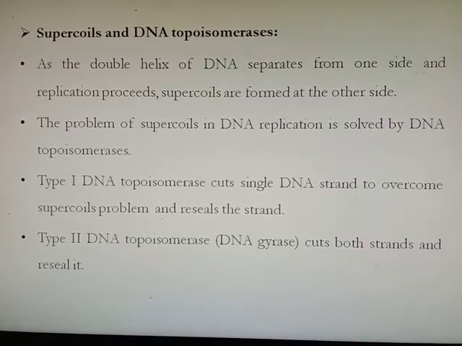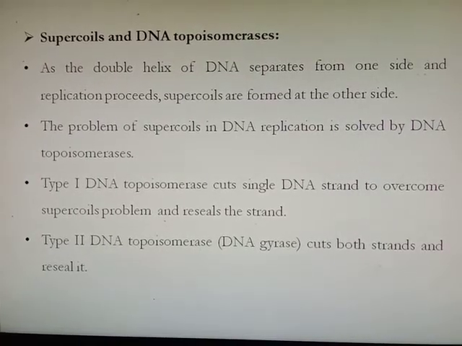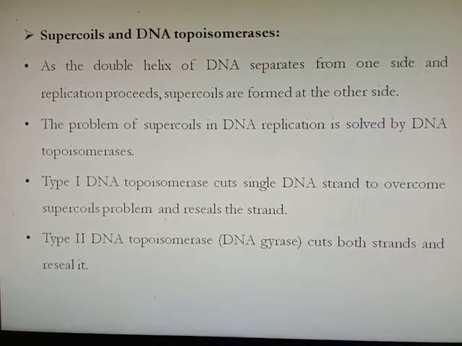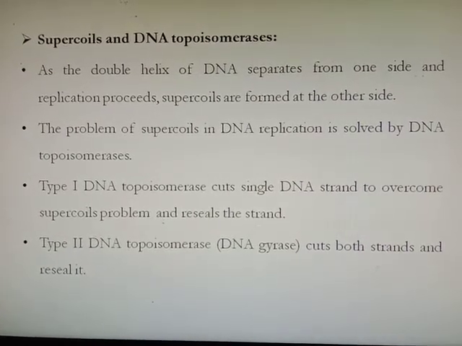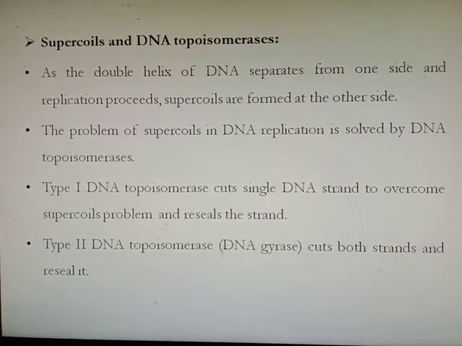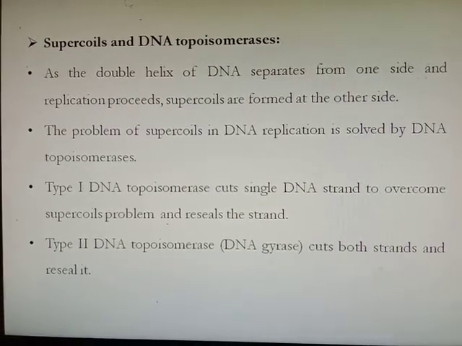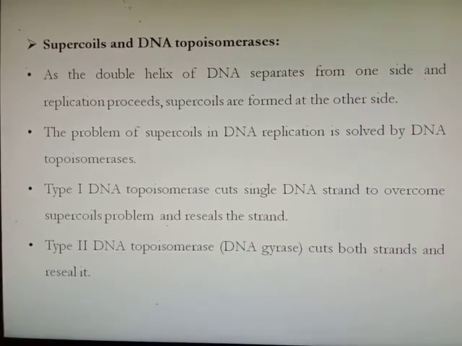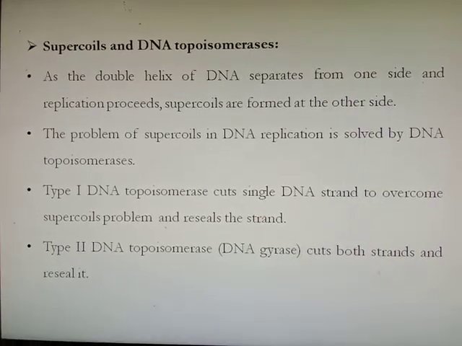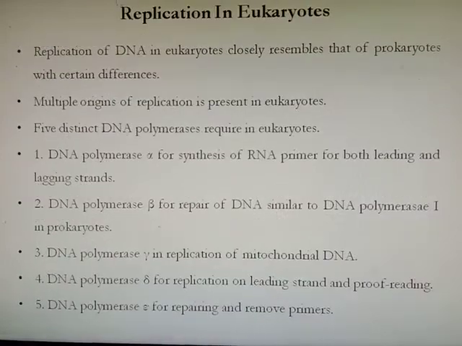Type 1 DNA topoisomerase cuts only a single DNA strand to overcome the replication supercoil problem and reseals the strand. Whereas type 2 DNA topoisomerase, also called DNA gyrase, cuts both the DNA strands, relieves the supercoil and again reseals both the DNA strands.